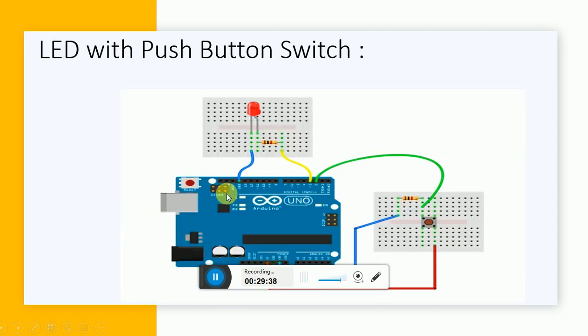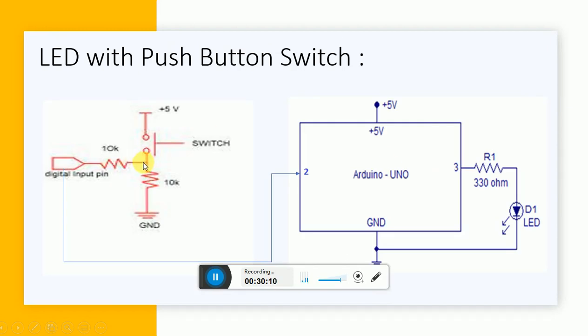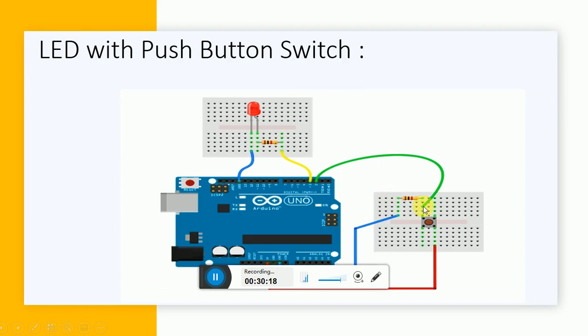Here I have connected a resistor. Now you can see in this switch, this red line is going to the 5 volt, and this line is going through a resistor to ground, and from this pin is the center point. This is a switch, so at this point it is connected to pin number 2. The center point is connected to the resistor and is also going to the Arduino. So here this is the connection.